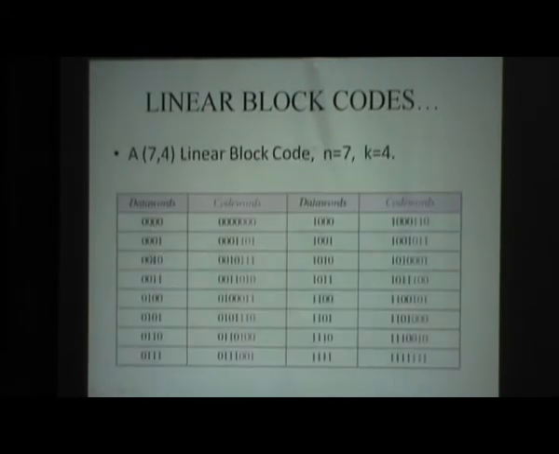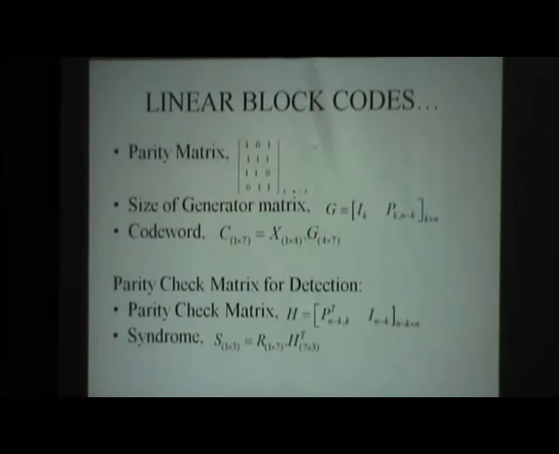And similarly for all the message sequences from 0000 to 1111, we have generated the code words. In the dictionary now we have formed all the code words for the message sequences from 0000 to 1111. And in the encoder part we have generated the parity bits, and by using this generator matrix we have our own message signal here and the parity bits here.